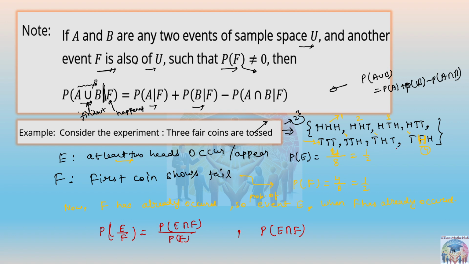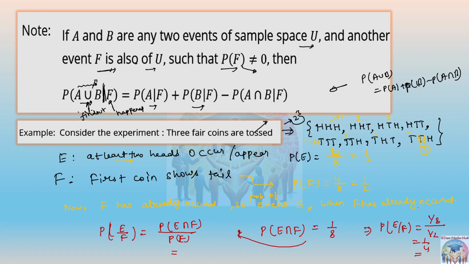1 by 8 or 1 by 4? 1 by 8. Only one element will be common, so 1 by 8 is the probability. Just put the values here and you will get the answer. You will get P of E by F as 1 by 8 upon the probability of F. F has already occurred, 1 by 2. So the answer is 1 by 4. So the conditional probability of E when F is already given is 1 by 4. This is the actual meaning of conditional events.